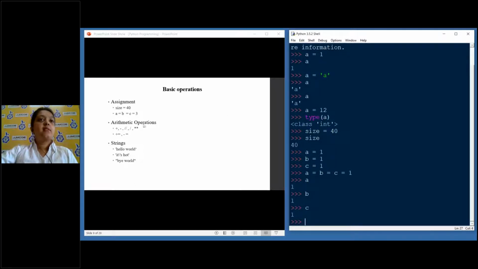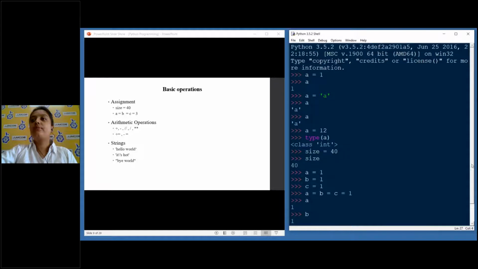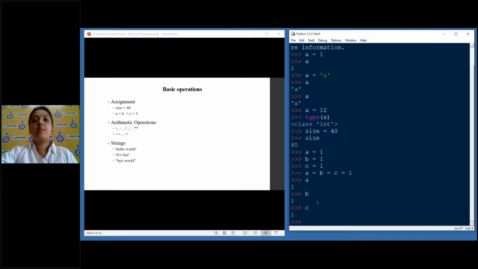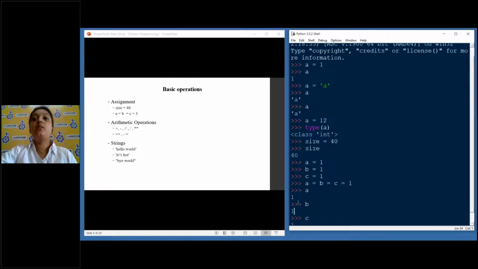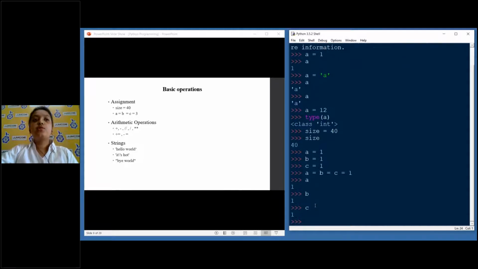Coming up next is arithmetic operations. So here you can see this is an IDE. Before I begin, I introduced this. This is nothing but a shell. This is a perfect example of an interpreter. The moment I type a line of code, it immediately shows me the output. So this is what the interpreter is doing, converting each line from high level language to machine language.